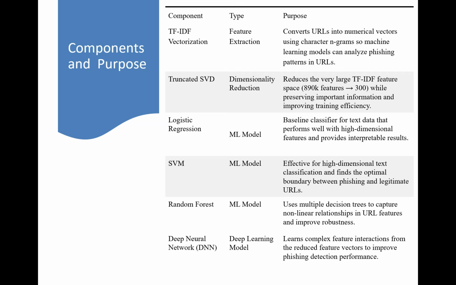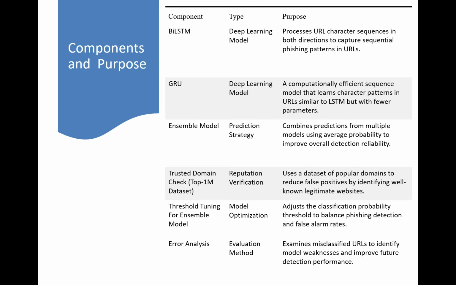Random forest, a tree-based ensemble model, captures nonlinear relationships and improves robustness by combining multiple decision trees. And DNN is used to learn complex, interacting features, further improving detection performance. BiLSTM is used as a deep learning model that processes URL character sequences in both forward and backward directions.